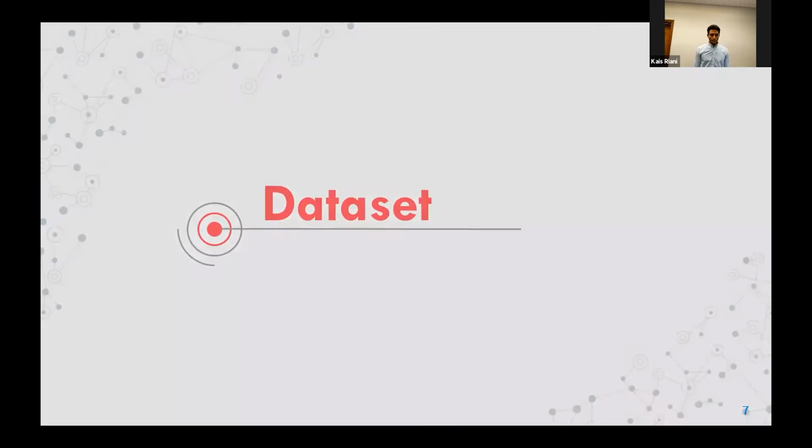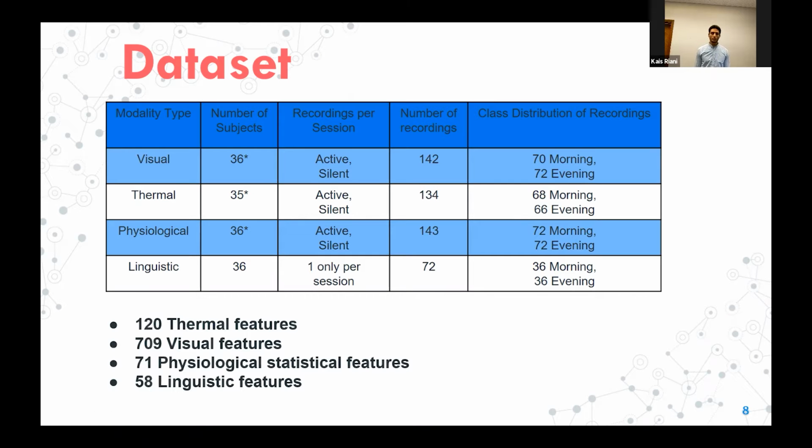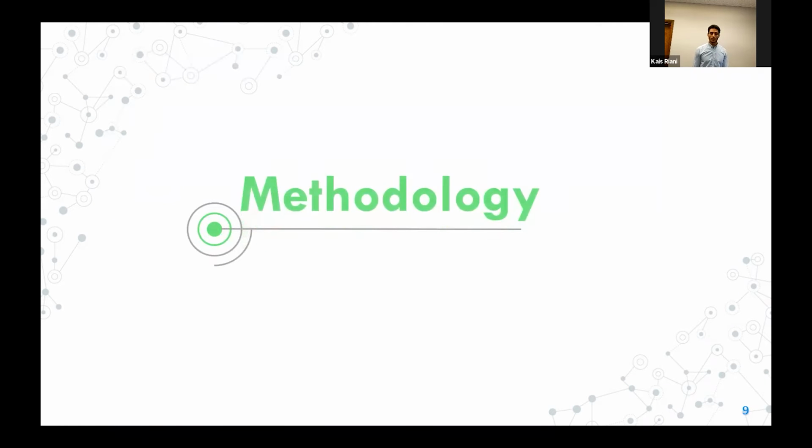This table summarizes the dataset that we gathered from 36 subjects of varying ethnicity, with each subject undergoing 5 recordings in a tobacco, alcohol, and drug-free state to detect their circadian rhythm. Using these recordings, we were able to extract 120 thermal features, 709 visual features, 71 physiological statistical features, along with 58 linguistic features. In order to extract these features, we followed certain techniques.